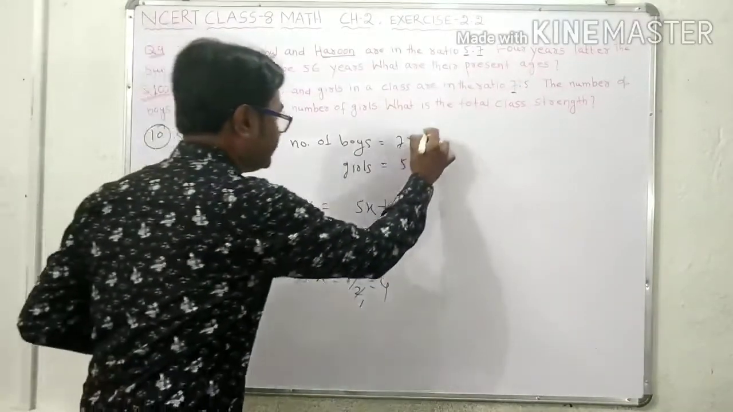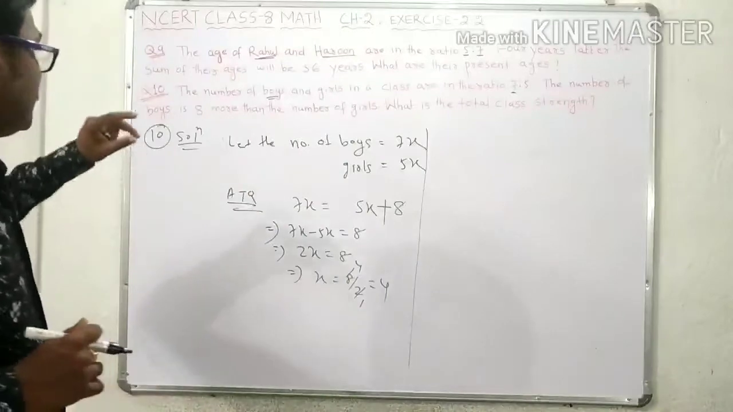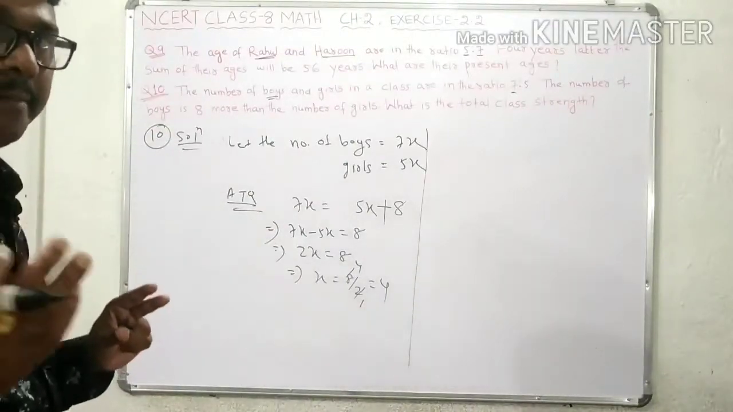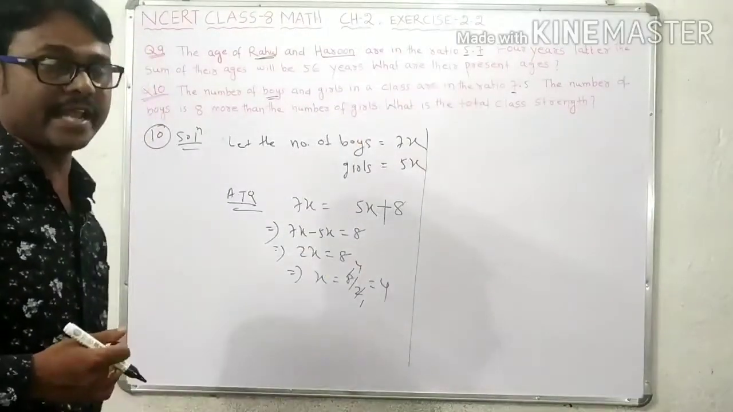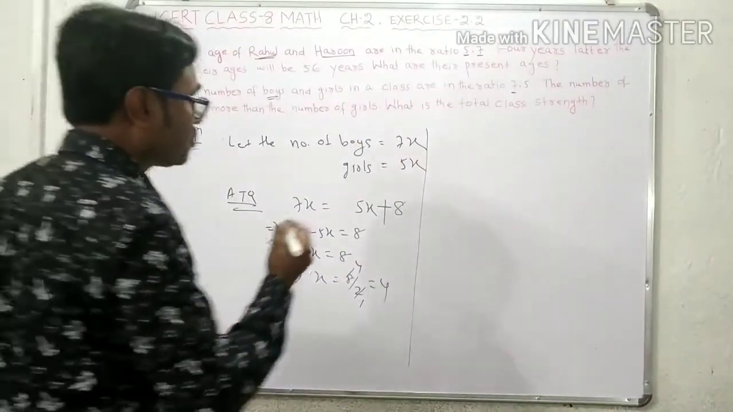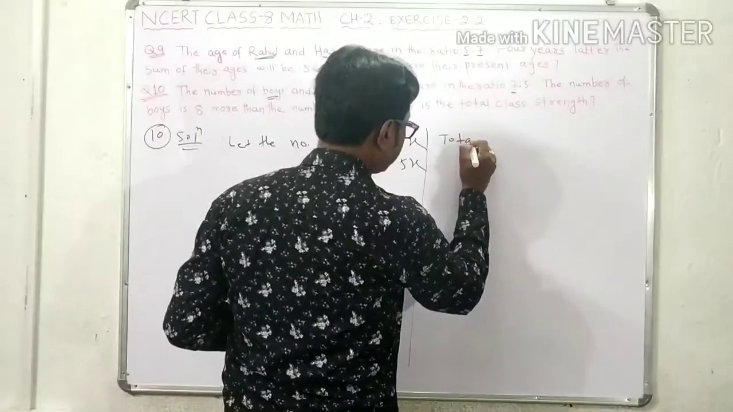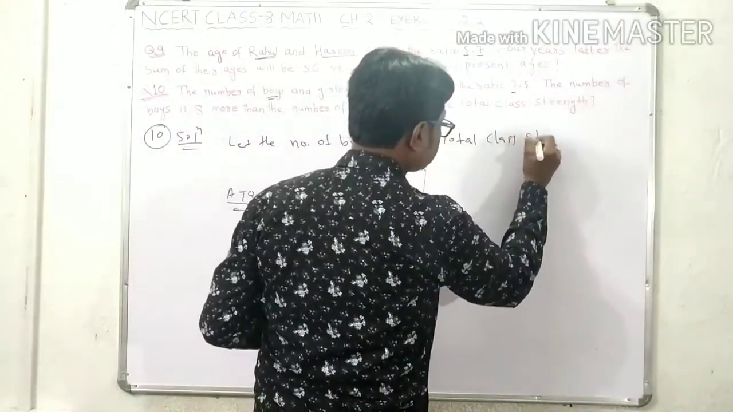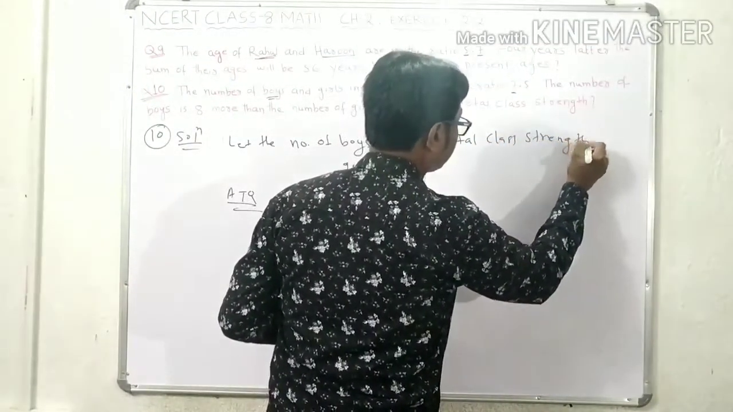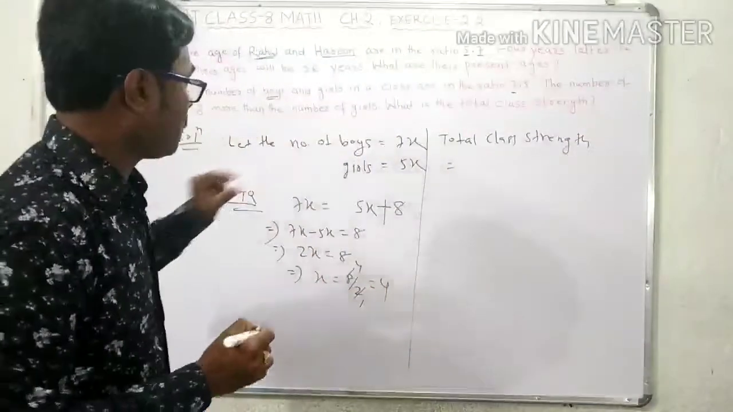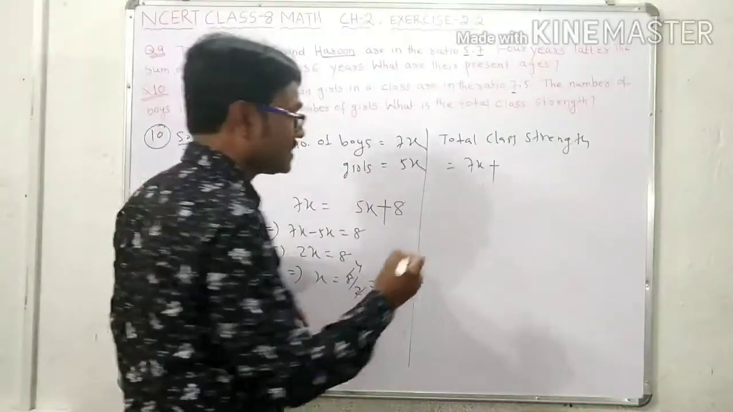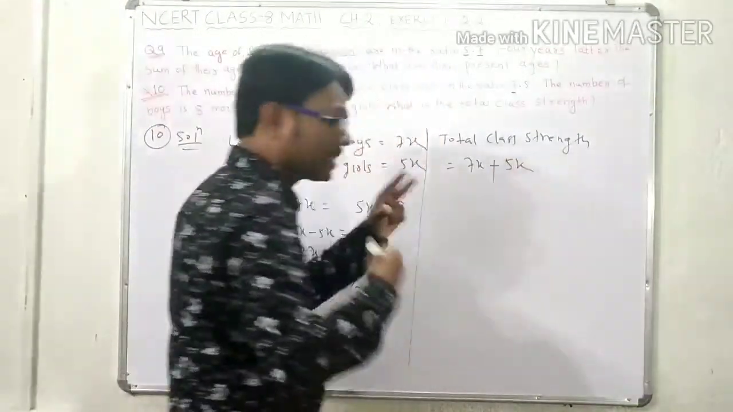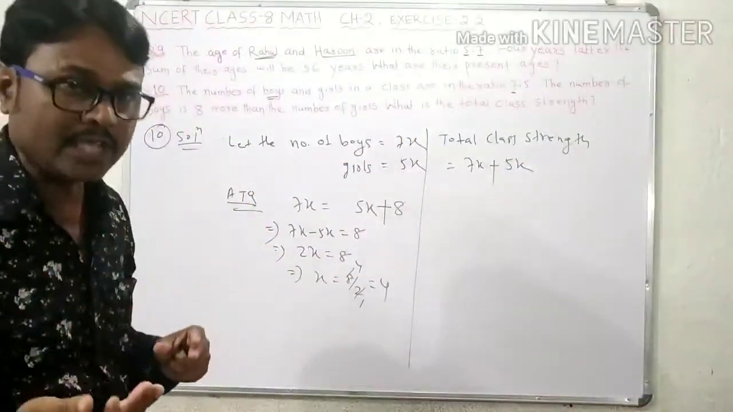Now the question. We have got the value of the variable here. So now the question is, what is the total class strength? Total class strength is equal to the number of boys, which is 7x, plus the number of girls, 5x. That means total class strength means number of boys and number of girls.